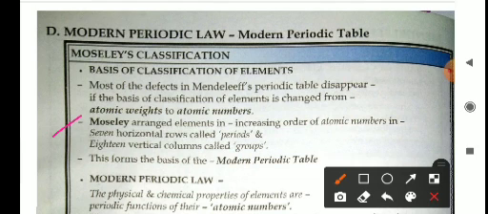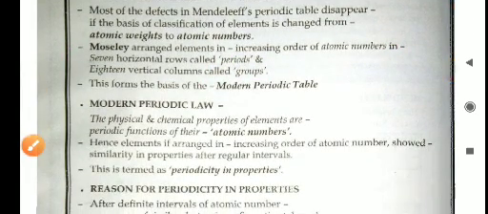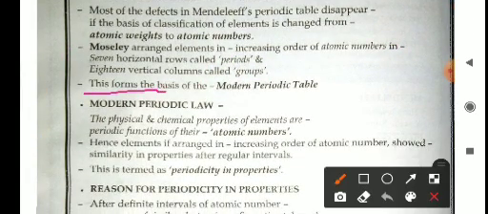Moseley arranged these elements in increasing atomic number in 7 horizontal rows that are called periods and 18 vertical columns that are called groups. This forms the basis of the modern periodic table. So it was the basic form in which the periodic table is classified, or you can say divided, into periods and groups.